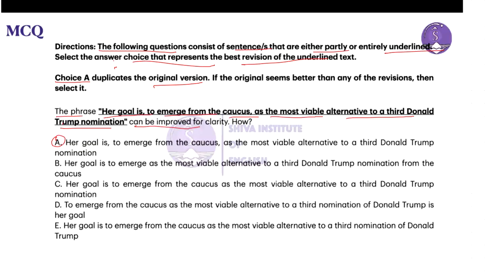How? Now, look at the first one, which reads: her goal is to emerge from the caucus as the most viable alternative to a third Donald Trump nomination, which is the same as given in the main statement.